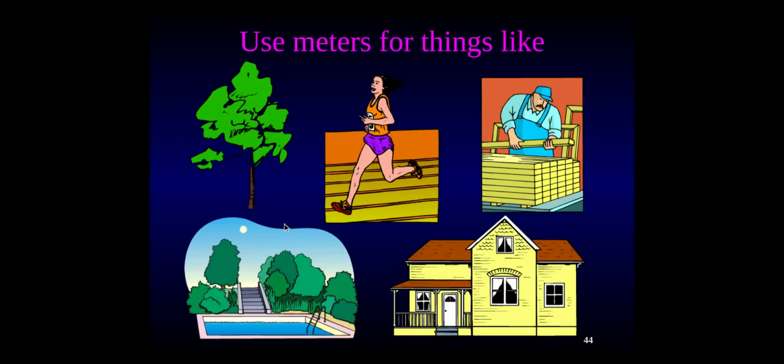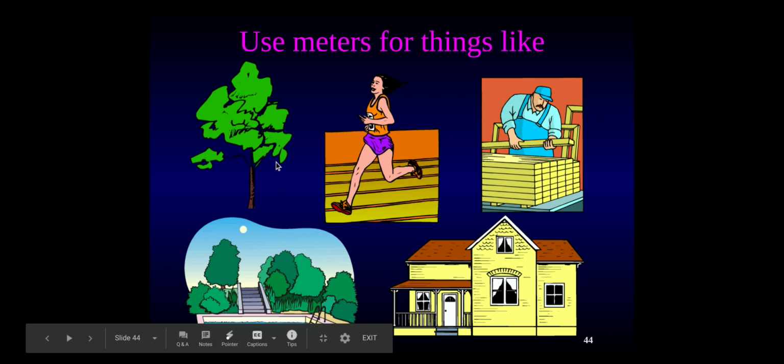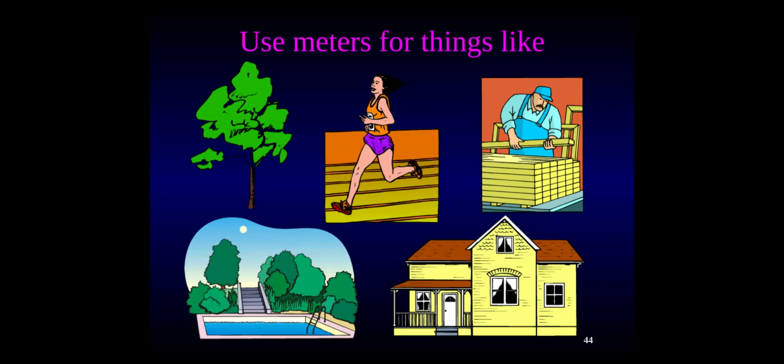Meters, which is about 1 yard, a little bigger than 3 feet, those are used for bigger things. So sometimes in races, they say it's the 100-meter dash. Or you can use meters to measure the length of wood or just bigger things, because a meter is about 3 feet long.